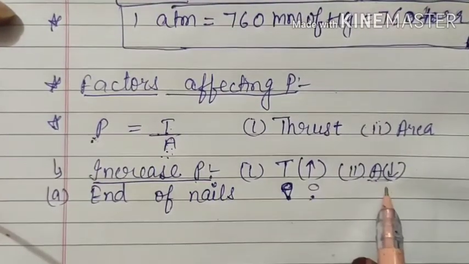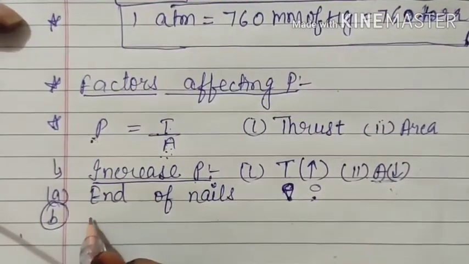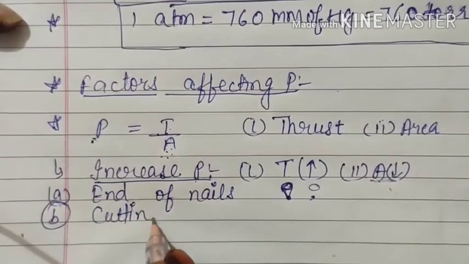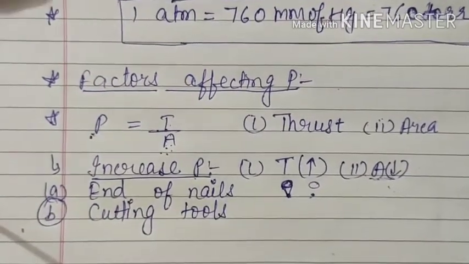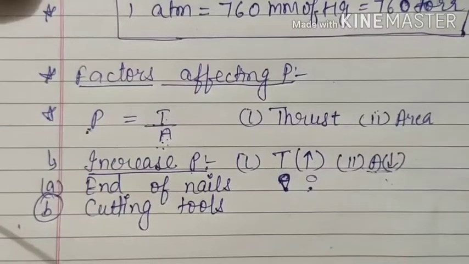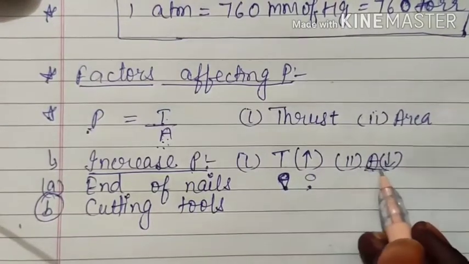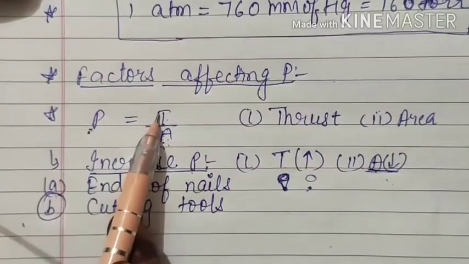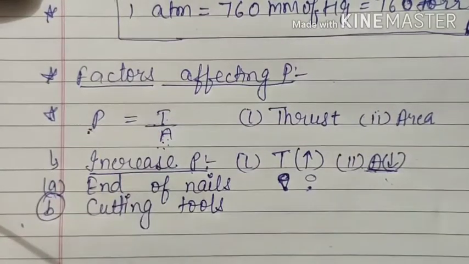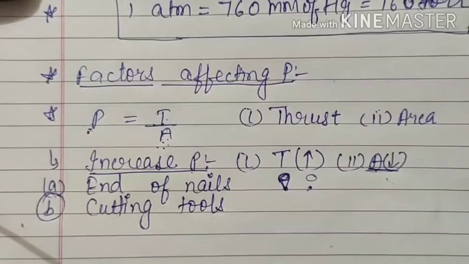Same concept we have used. And the second example is given for cutting tools. All the cutting tools such as knife, scissors, you can see their edges are sharp or pointed, because again, to decrease the area so that you can increase the pressure with minimum effort. So these are two examples given here. Many other examples we will learn later.